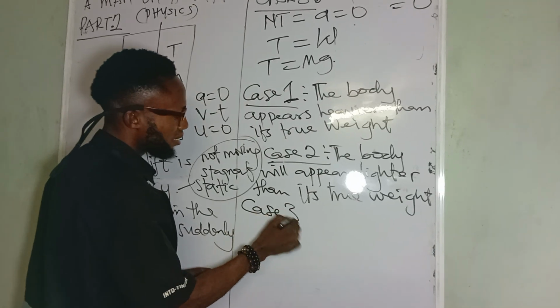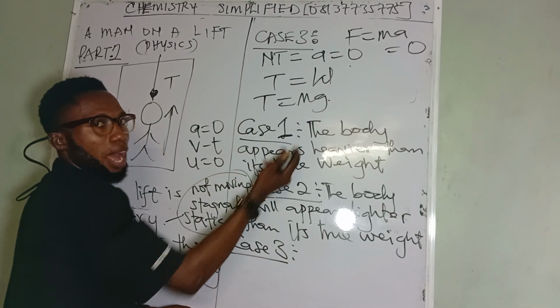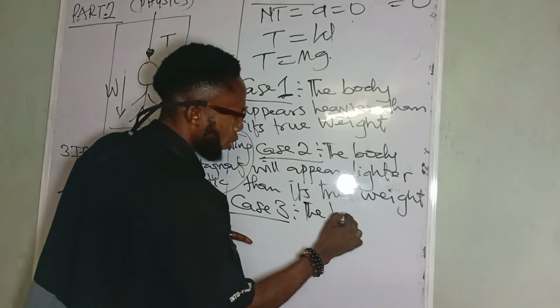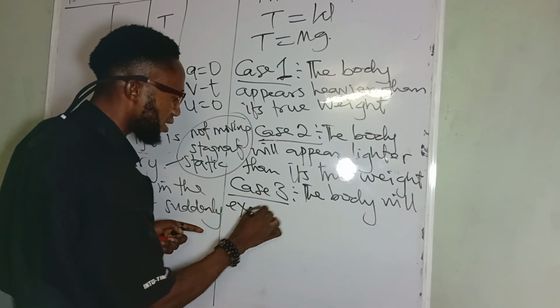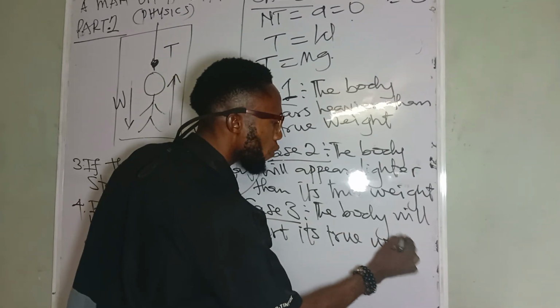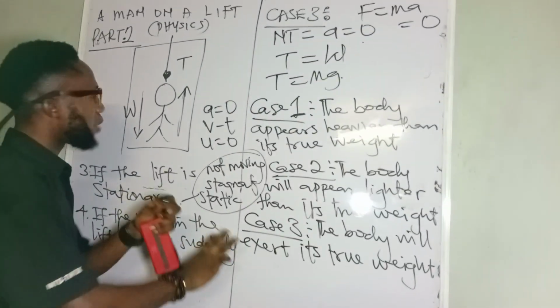Then for case 3 here, when they are equal to each other, what does that mean? So the body we then exert is its true weight. Do you understand? So that's just it.